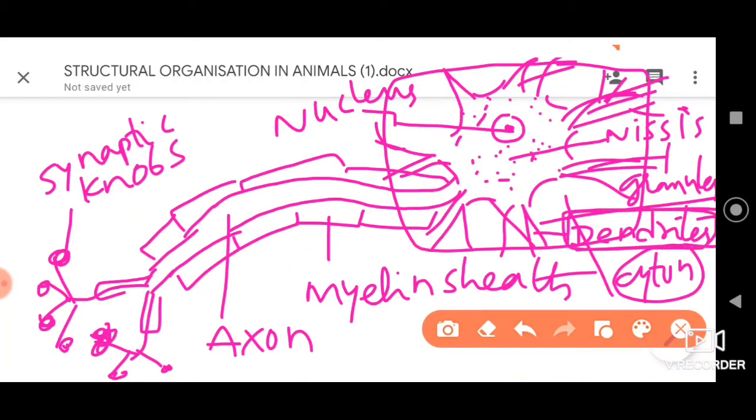That's one important process of the neuron. And then we have one more structure arising from the cyton or the cell body, called the axon. Remember, axon and the dendrites are called the cell processes.